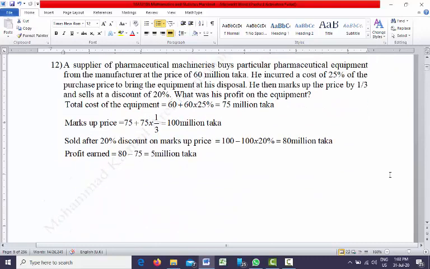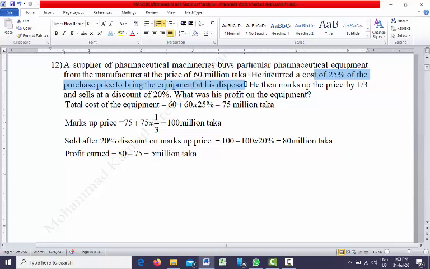Now the next question, number 12. A supplier of pharmaceutical machineries buys particular pharmaceutical equipment from the manufacturer at the price of 60 million taka. He incurred a cost of 25% of the purchase price to bring the equipment to his disposal.